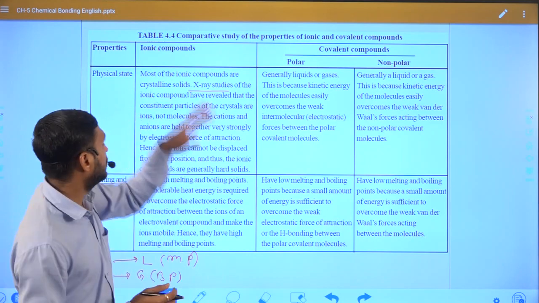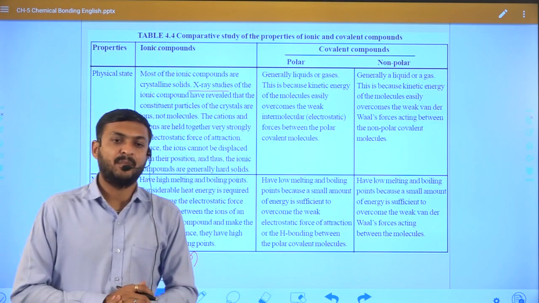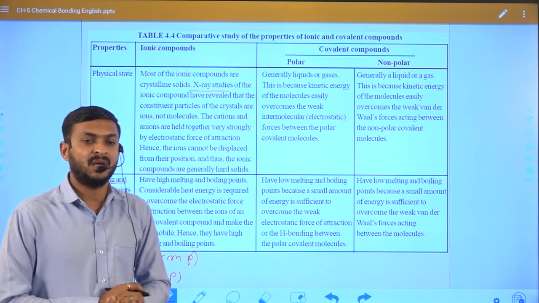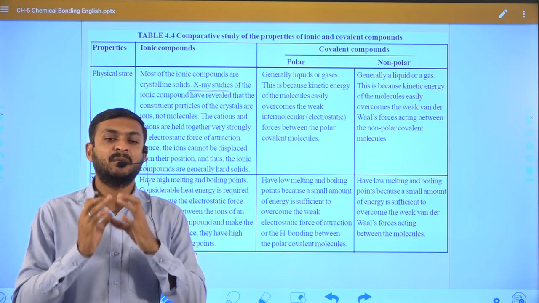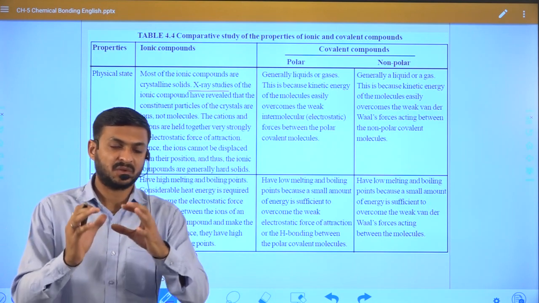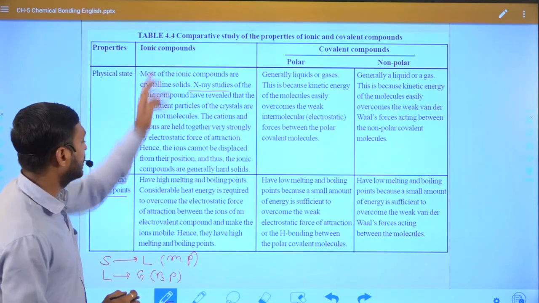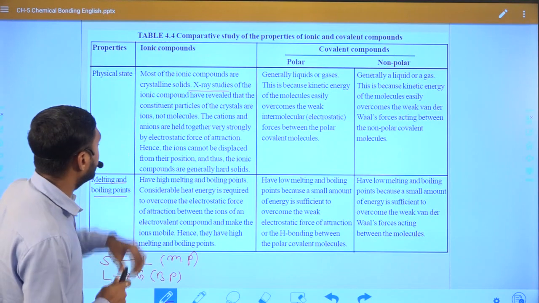So in the case of an ionic compound, the melting point and boiling point will be high because the interaction between two molecules is very, very high. So that is why ionic compounds have a high melting point and boiling point.